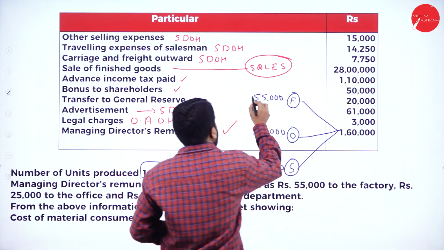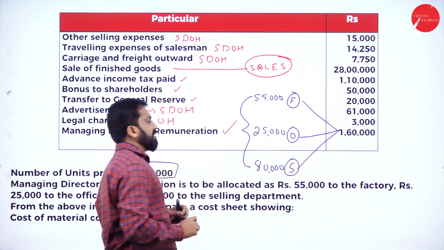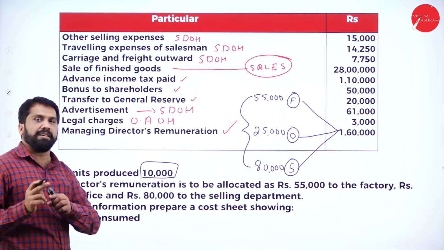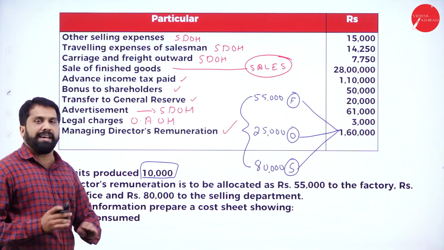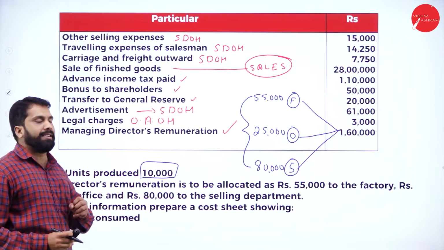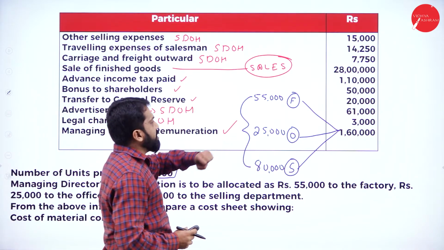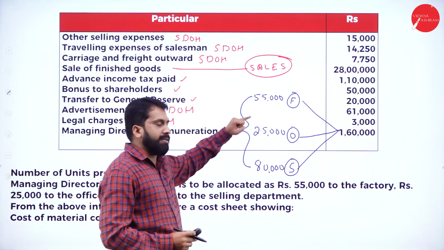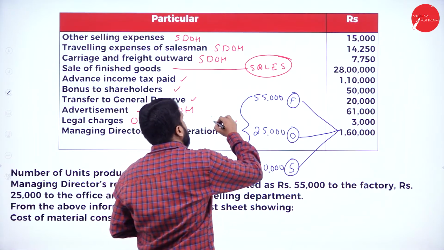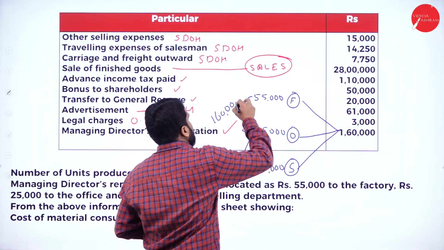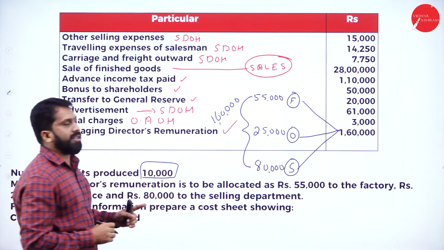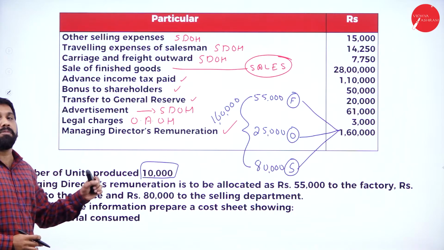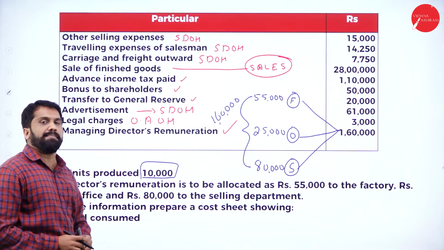Now, these are your managerial remuneration. Hope you are clear. We need not calculate anything; they have given it directly. Now, 55,000 plus 25,000 is 80,000, plus 80,000, this will be 1,60,000. Clear? This is all about your remuneration to manager or management.